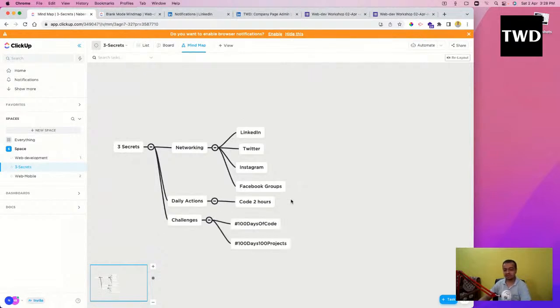And then you have to take part in something known as 100 days of code, or a 100 project challenge. What is 100 days of code? It is a challenge in which you have to code daily at least 2 hours and do something good. Then there is a hashtag, put in this hashtag. This hashtag is followed by almost all big companies in the world, not in India. It is very important on Twitter, because US people are a lot on Twitter. So when you use this hashtag, you get a lot of traction. And if you complete this 100 days of code, which is the toughest challenge on the planet, because it's not possible to code continuously for 100 days.